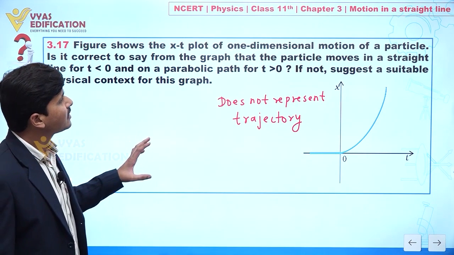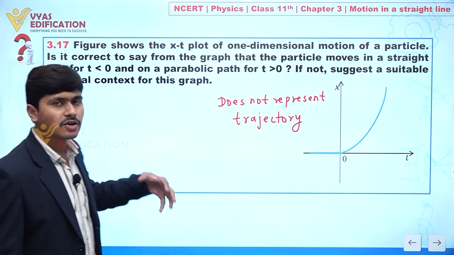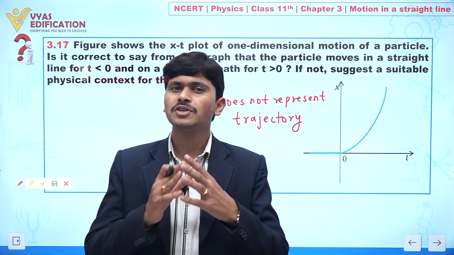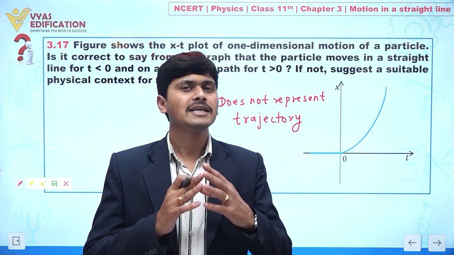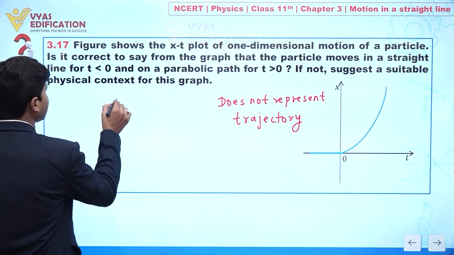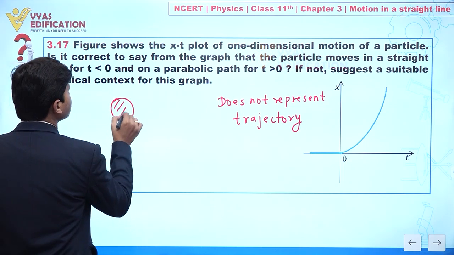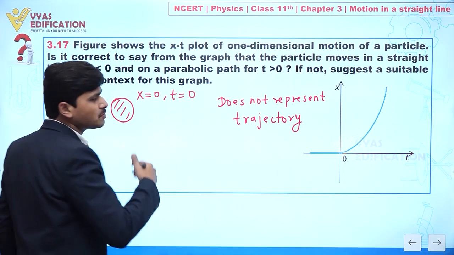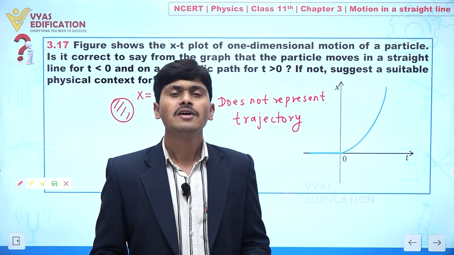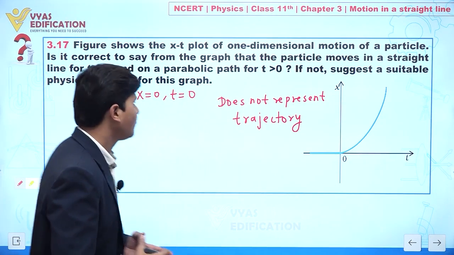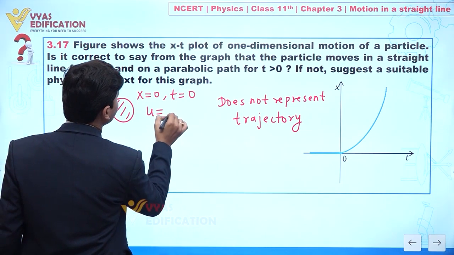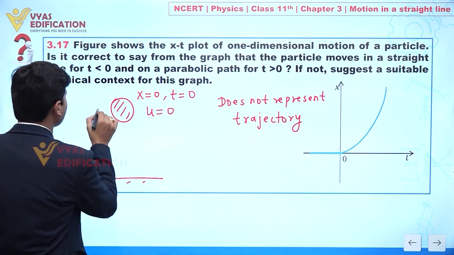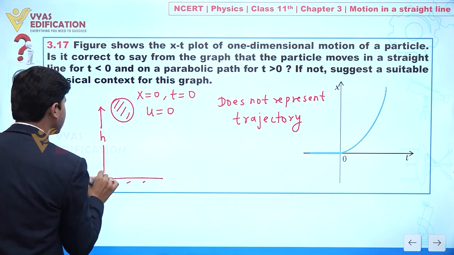So what context can we derive from this graph? Actually, let's suppose we are talking about a case where a body is situated at a certain height. Clear? Let's suppose x equal to 0 and at t equal to 0 this body is at a certain height. Clear? And let's suppose we are saying this body is freely falling. Freely falling means we have u equal to 0. Clear? Then let's suppose this height we have, this is h.